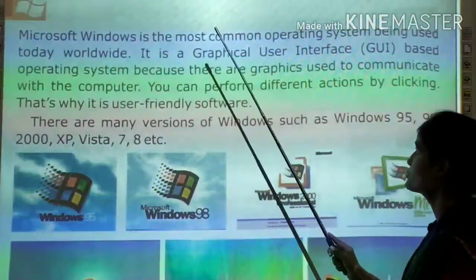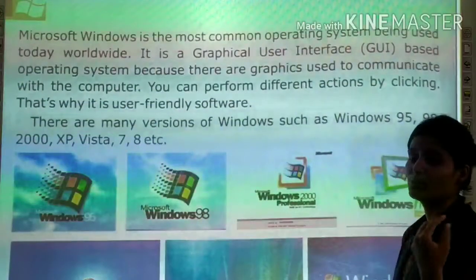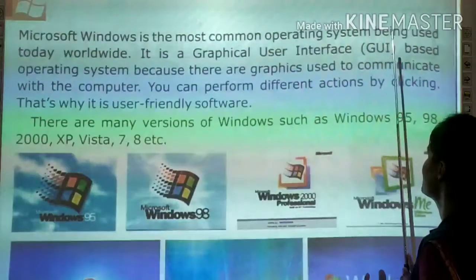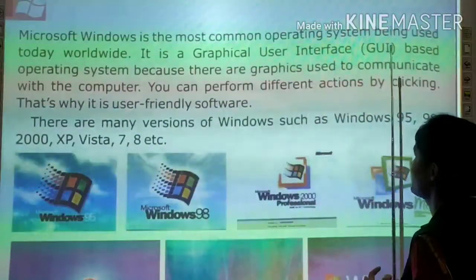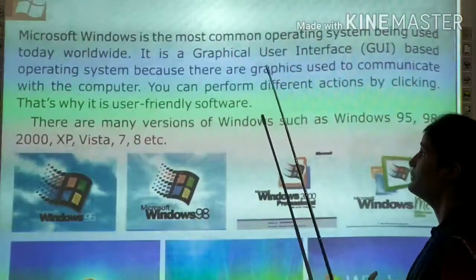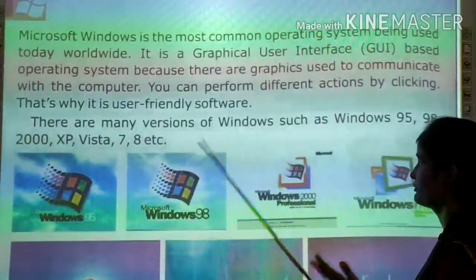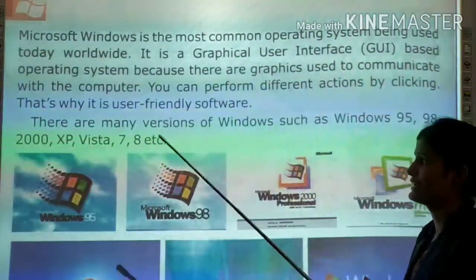Microsoft Windows is the most common operating system being used today worldwide. It is a graphical user interface, GUI, based operating system because graphics are used to communicate with the computer. You can perform different actions by clicking. That is why it is user friendly software.